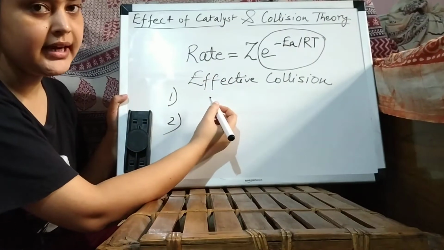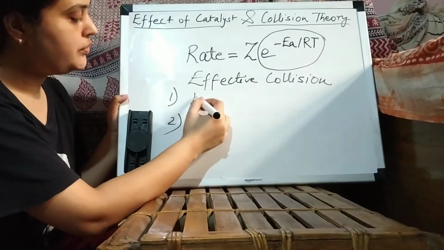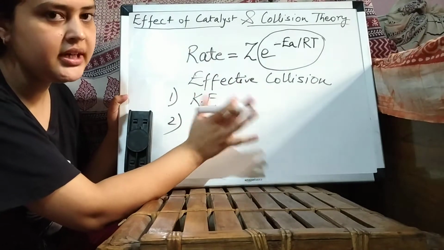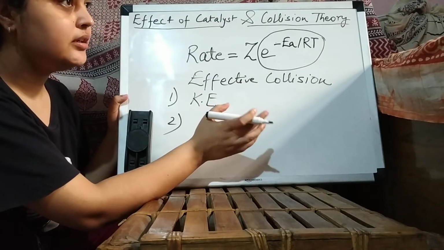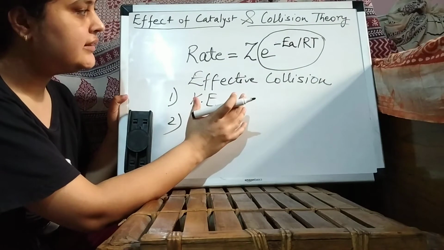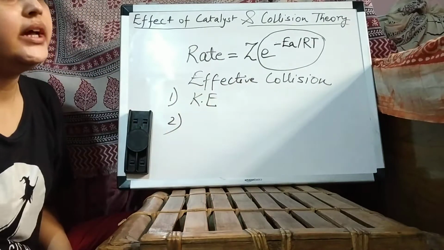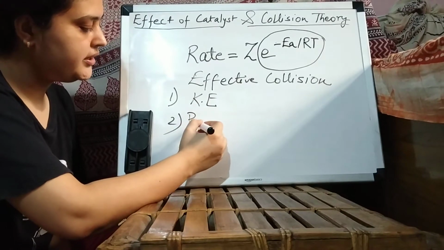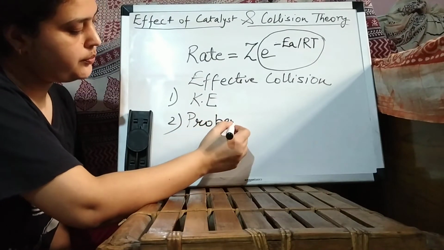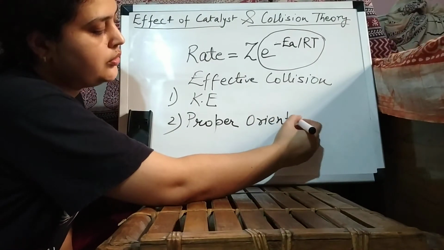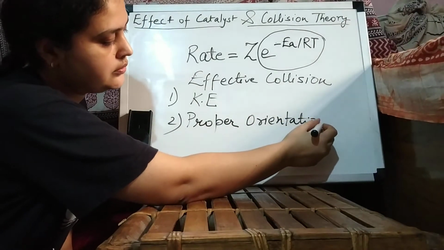First of all, the molecules should have sufficient kinetic energy, that means they should have threshold energy so that the molecules can react when they collide with each other. And second is proper orientation of the reactant molecules.